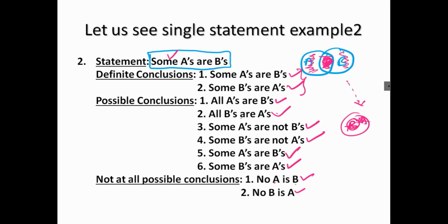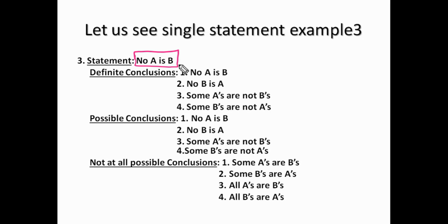Okay, right. Next is no A is B. Let us draw the basic diagram first. This is A and this is B. In fact, the basic diagram and the alternative diagram are the same because there is only one diagram: two separate circles. For this diagram, no A is B. So the statement itself is a conclusion that follows. No B is A also follows. Some A's are not B's: if we take some part of A, it is not belonging to B in 100% of cases. If we take some part of B, it is not belonging to A in 100% of cases. That's why these four are the definite conclusions.